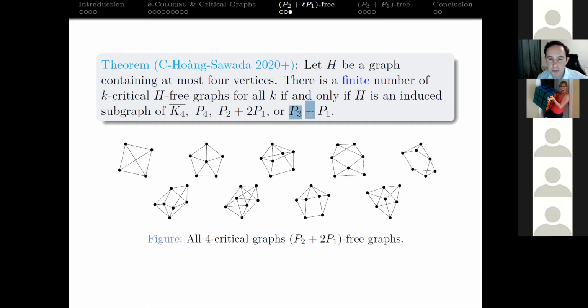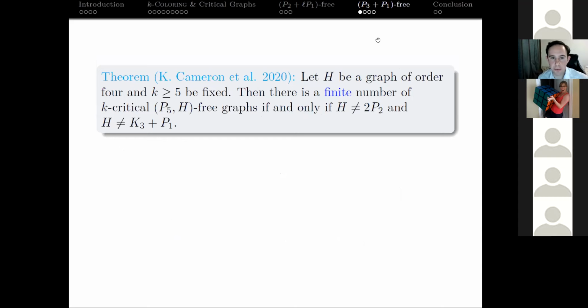But another contribution we made is looking at this family. So if we forbid P3 plus P1, right? So this is in the recent paper of Kathy Cameron. What they actually did was they looked at this dichotomy. They proved this dichotomy theorem.